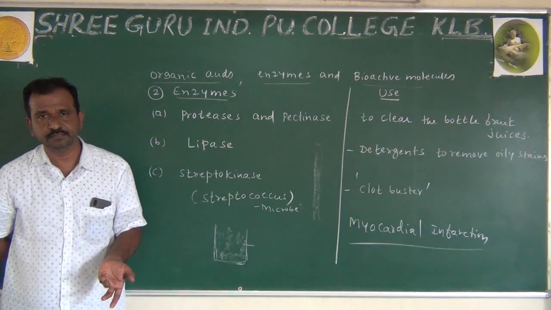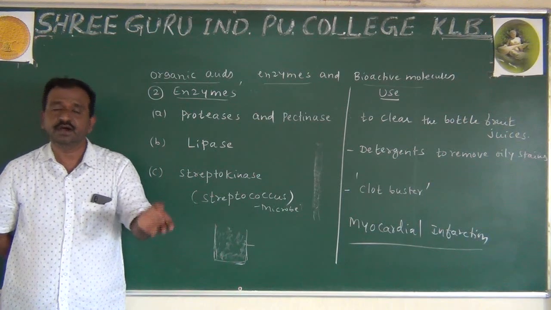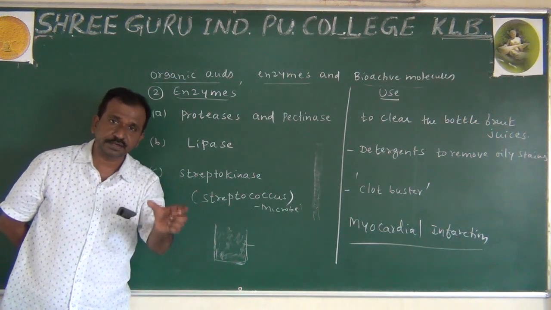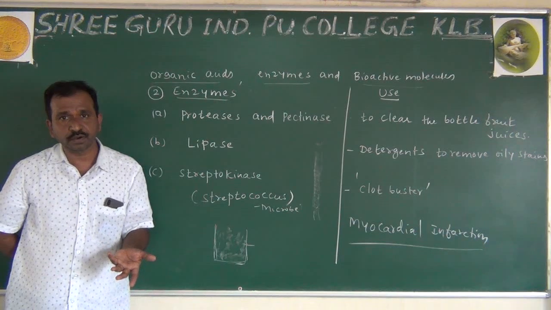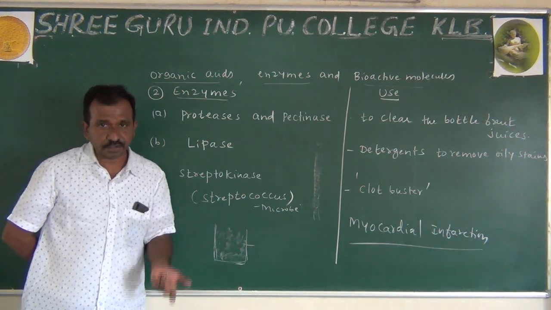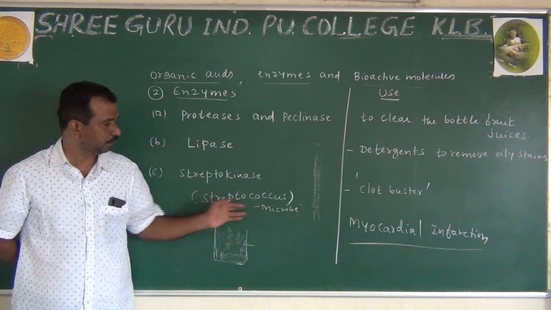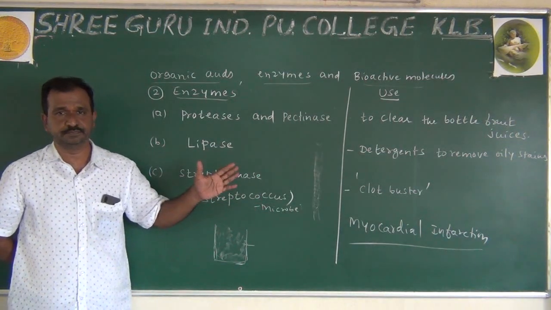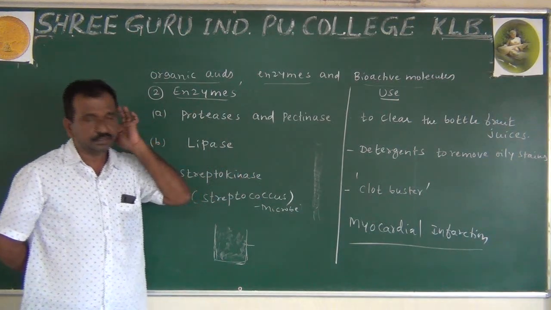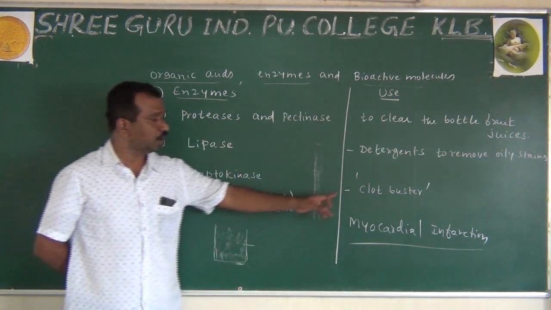Myocardial infarction is also called a heart attack. Sometimes it is called severe chest pain or angina pectoris. These words keep coming, and if any of them comes, it is normally related to streptokinase. Streptokinase is considered a clot buster.